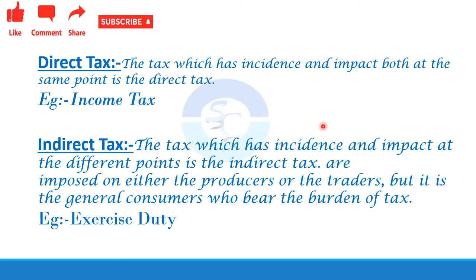So, in direct tax, the incidence of tax and the impact of tax will be on the same person, but in indirect tax, the impact and the incidence of tax lie at different points. One will be the consumer, the other will be the producer.